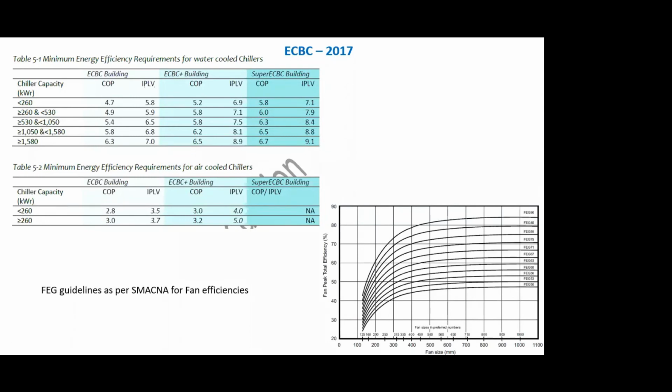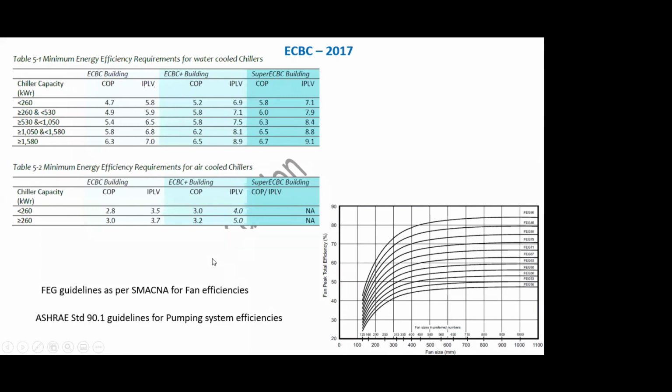Okay, so nowadays, if you look at our National Building Code, it says that for any building, we should use a fan of a minimum FEG 65 or 63, I think somewhere around that. So we are somewhere here. So it at least gives a benchmark for minimum efficiency to be followed when we are designing our system, right?